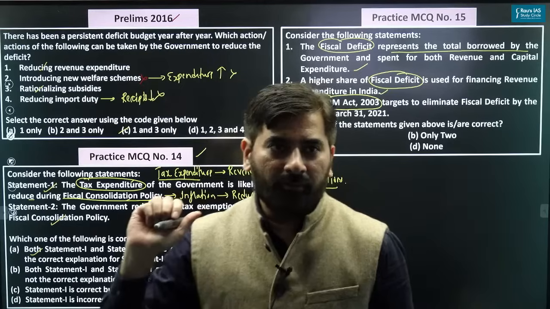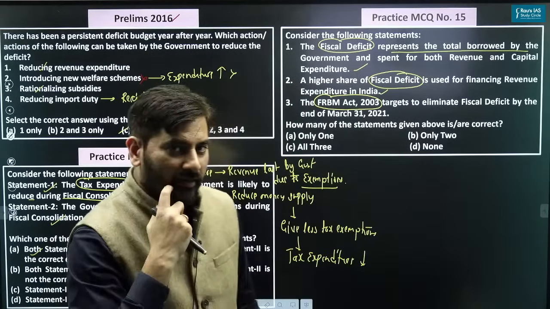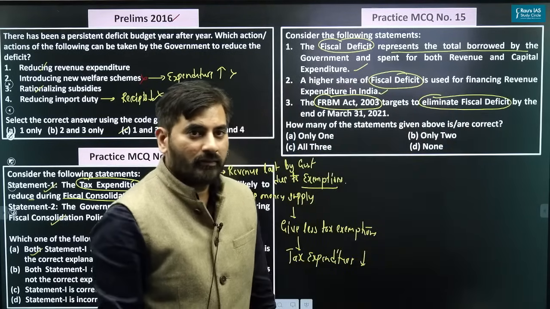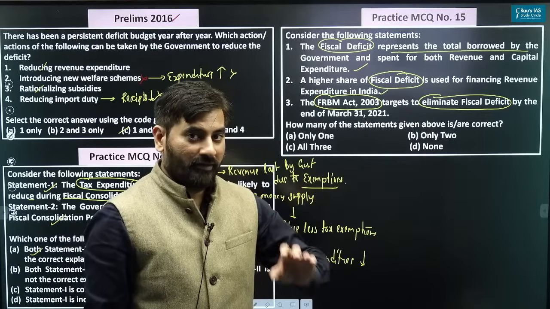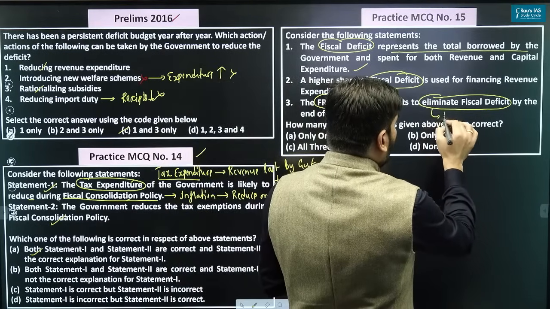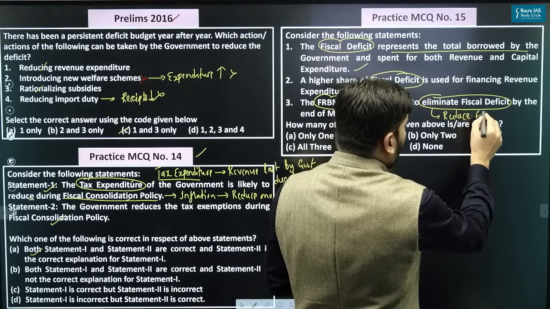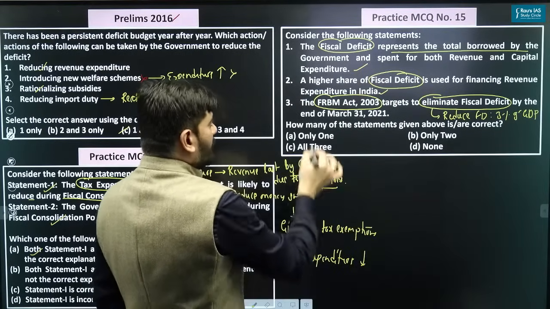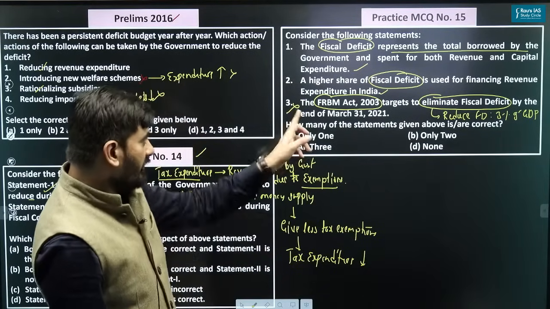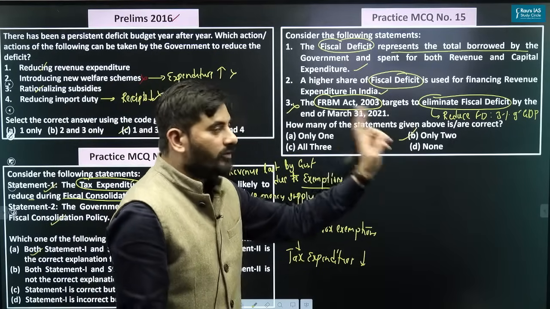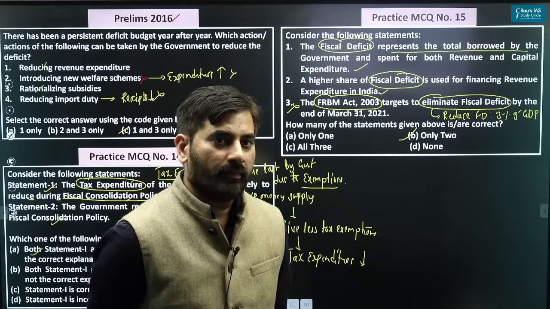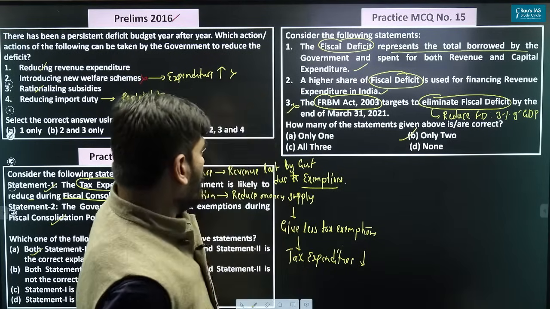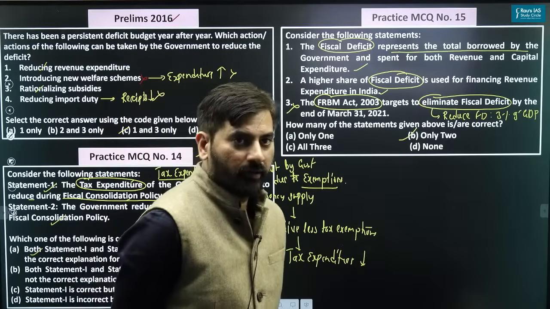FRBM Act 2003 targets to eliminate fiscal deficit by end of March 2021. What do you think it is? Third statement. Does it target to eliminate fiscal deficit? Think of it. It is not eliminating fiscal deficit. It is just trying to reduce fiscal deficit to 3% of GDP, not eliminating it, which means the third is incorrect. If the third is incorrect, then what will the answer be? Only 2, 1 and 2. Good. All of you who have given the answer as only 2, pretty good.